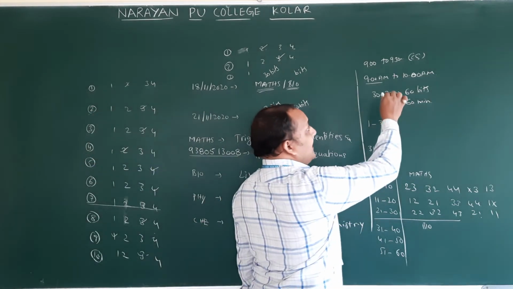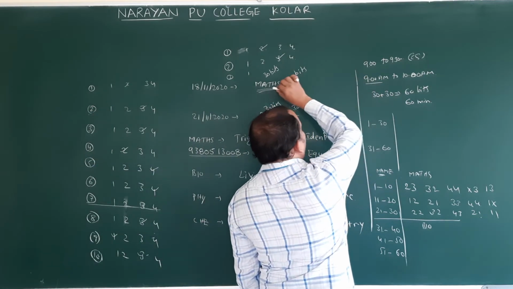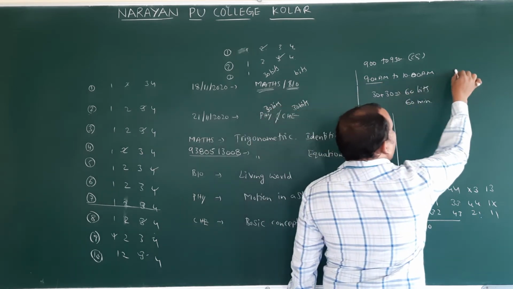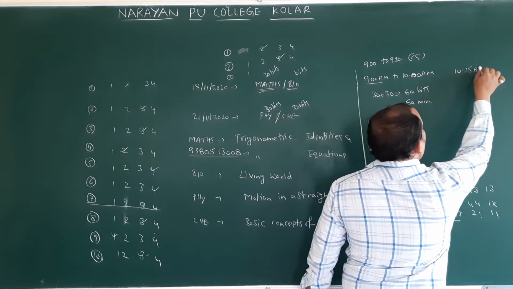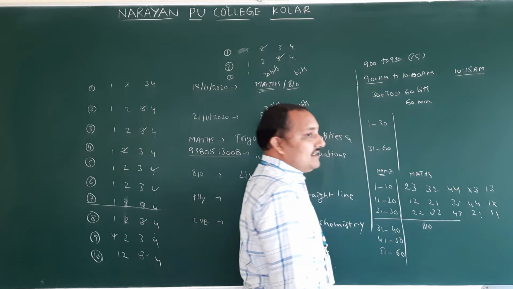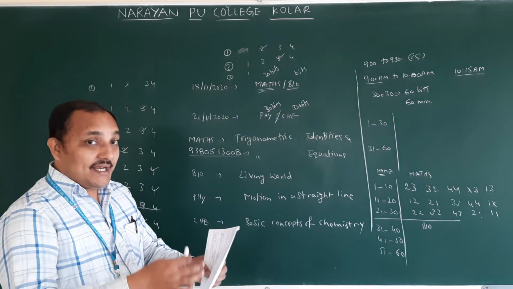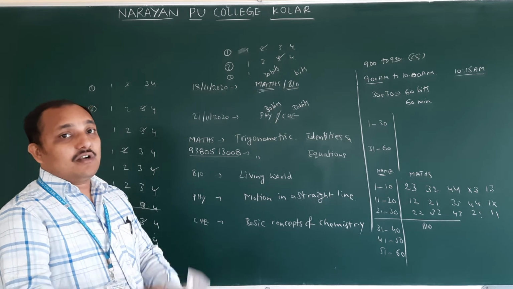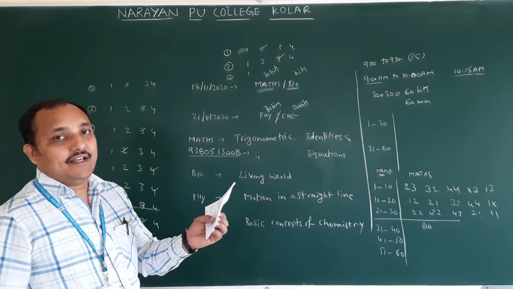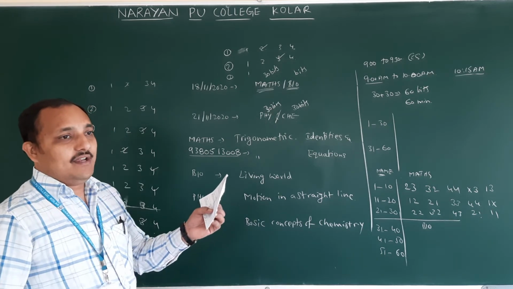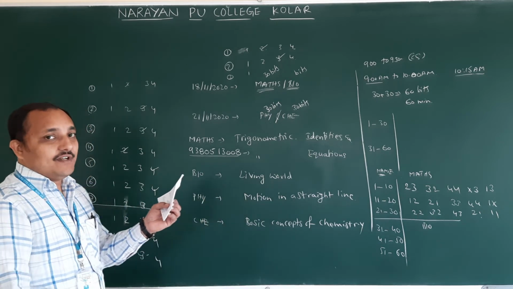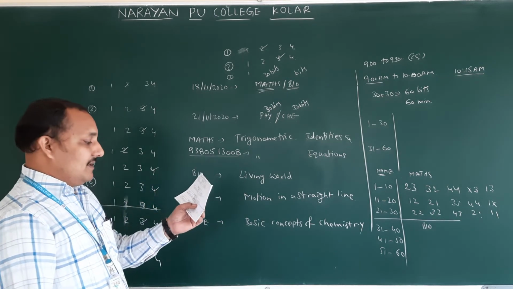So those who are writing both mathematics and biology have to send before 10:15 AM. That means we are giving you a grace time of 15 minutes. How you will get the question paper, like how you got the notes, they will send one link or message for you. You need not worry. They will give you information on how they are going to send the question paper.